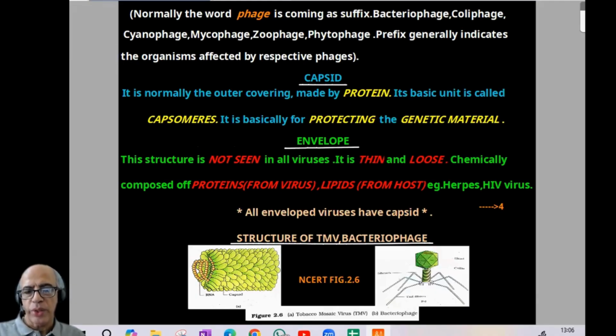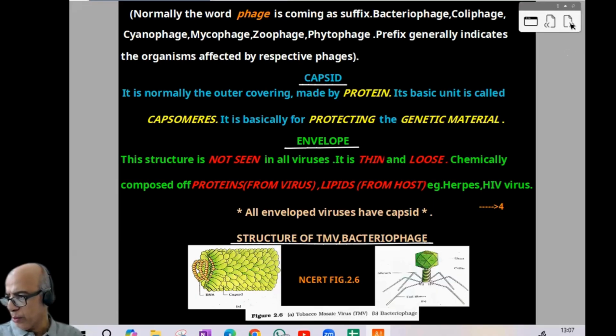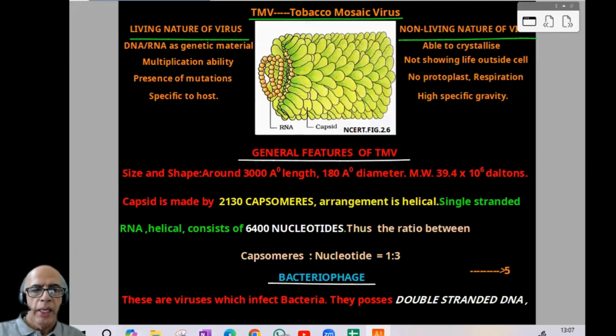Then envelope, not in all viruses, thin and loose, chemically composed of proteins from the virus and lipids from the host, example HIV, herpes virus, etc. All enveloped viruses have capsid. Then structure of 2 viruses, NCERT figure number 26. Then tobacco mosaic virus, TMV.